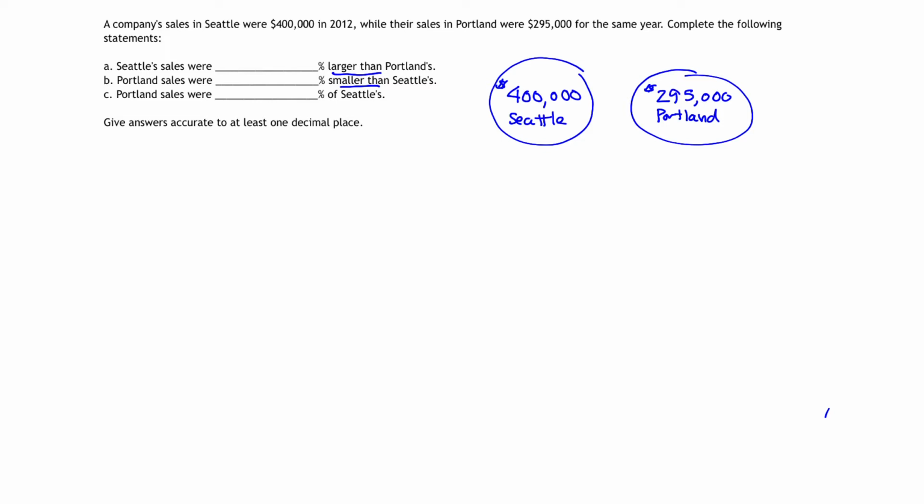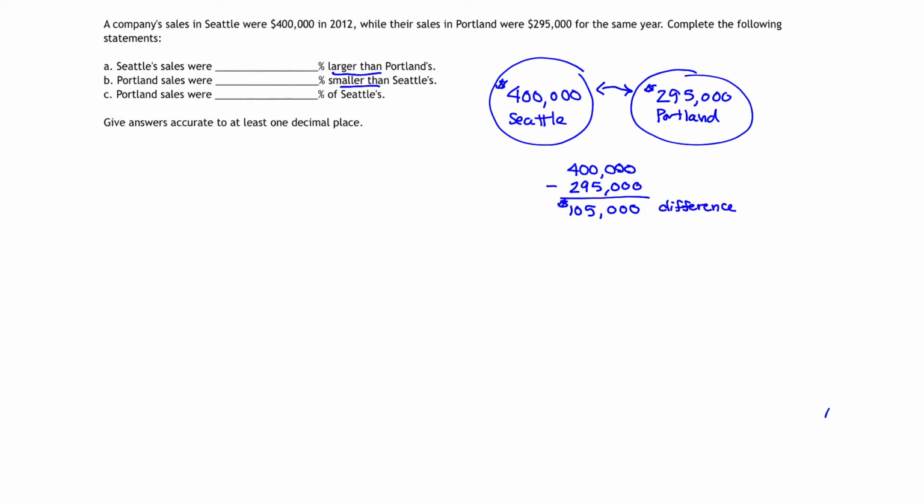Well, if we're talking about larger than or smaller than, we're doing a comparison of the two. And when we're comparing the two, we're looking for a difference in between them. If we were to take Seattle's sales and find the difference between that number and Portland's sales, we would want to subtract those two values, 400,000 minus 295,000, and we would find that there's a $105,000 difference in between those two values.